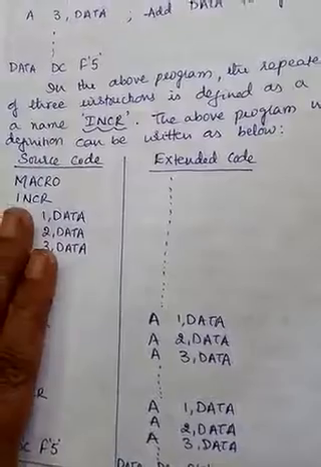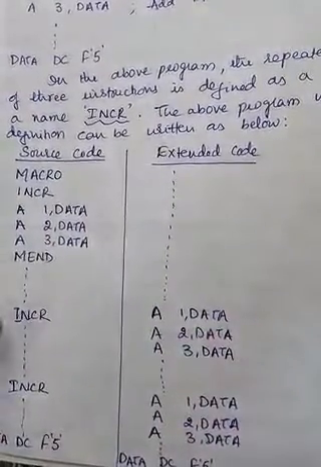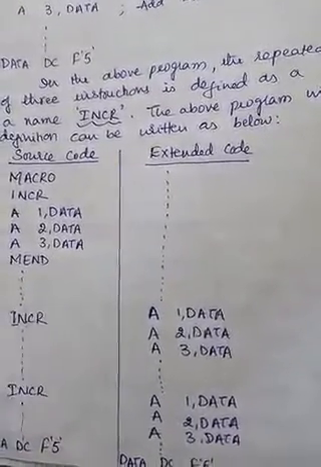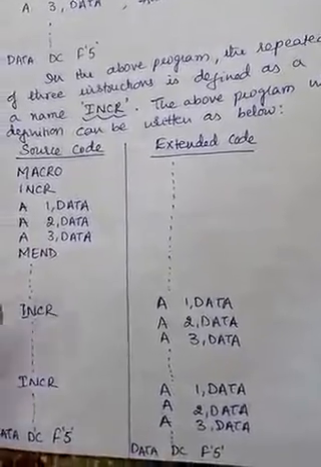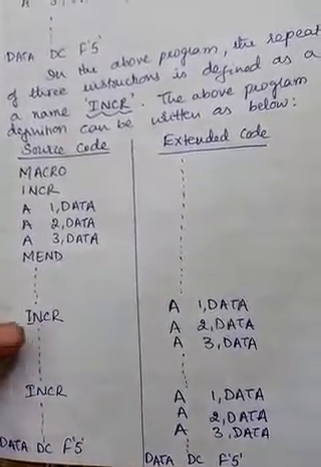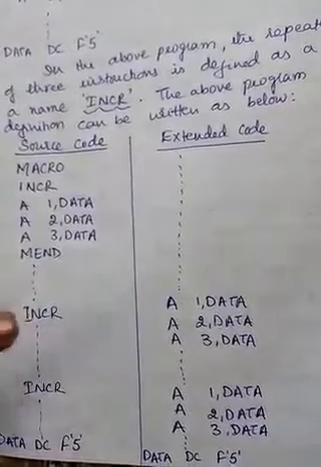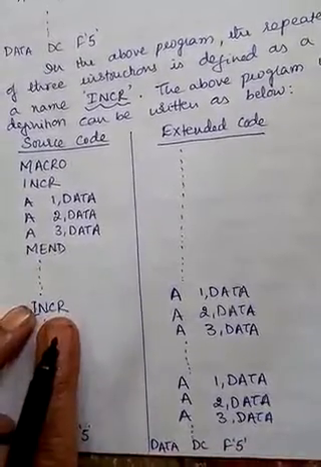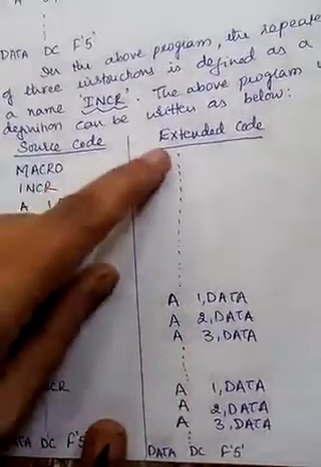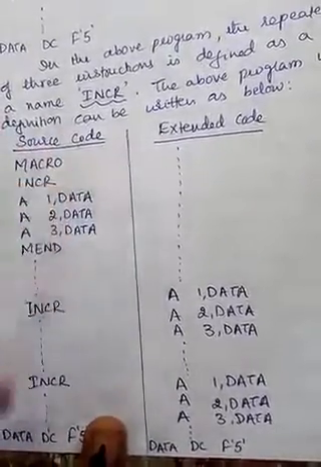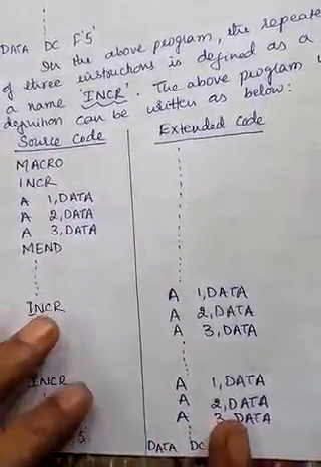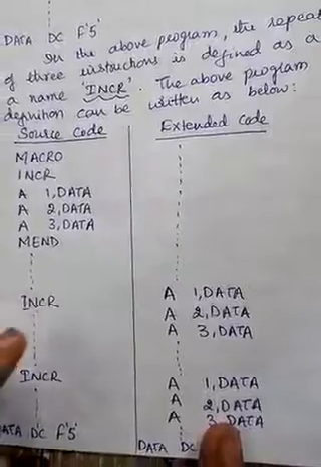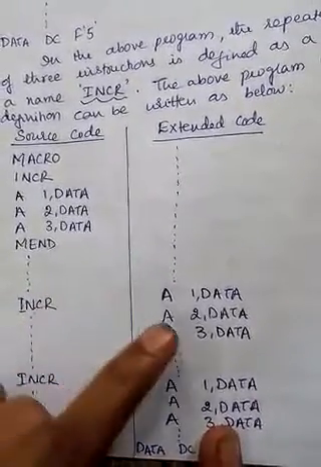But I can't give the entire program to the assembler because it doesn't understand what is INCR and so on, because they are present in the opcode place. So before giving to the assembler, you have to expand this. That means wherever the macro calls are there, this call must be substituted with this definition. So here I have written, this is the input for the macro processor, and the macro processor will not change anything else. It has to just convert or substitute the macro calls with the definitions.